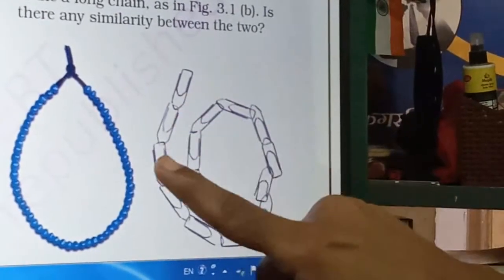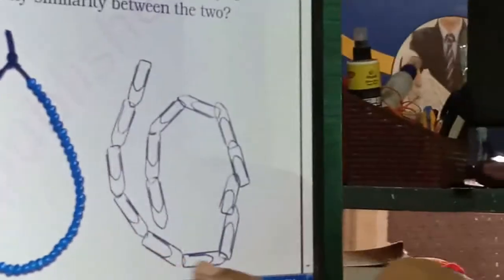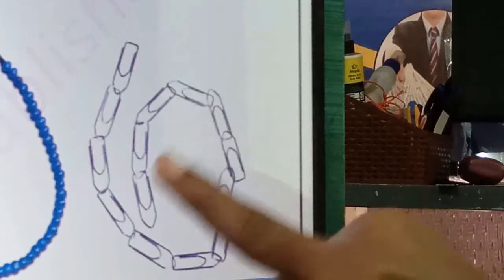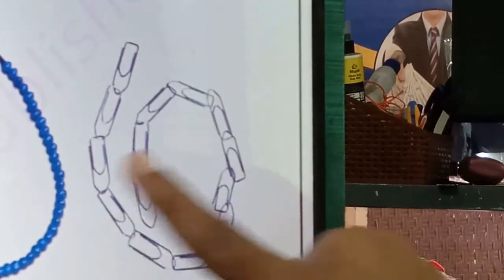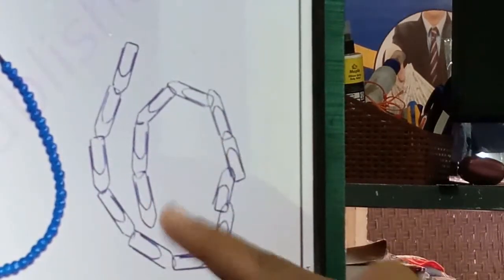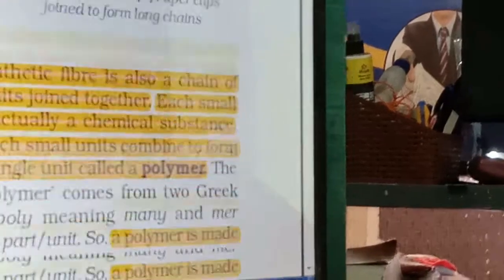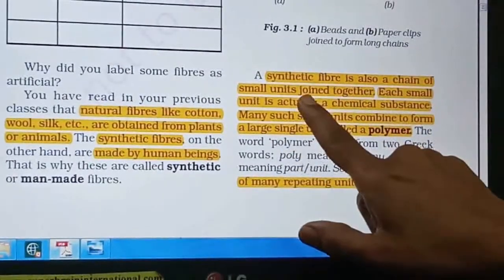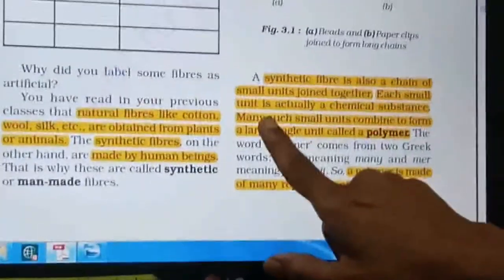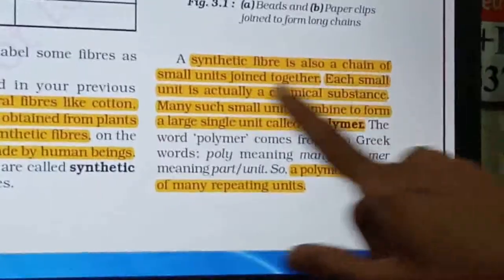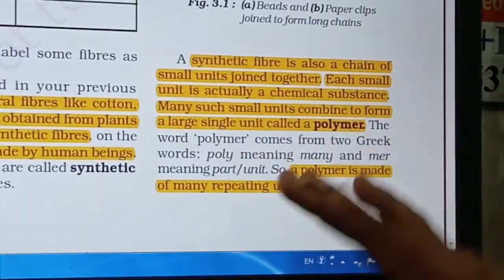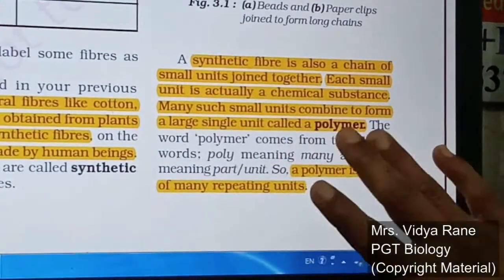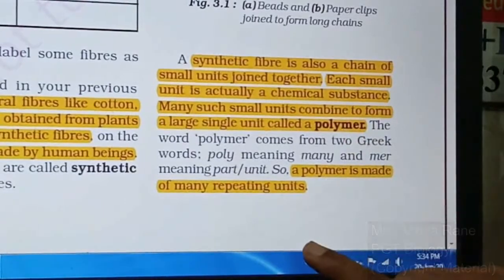Monomer, dimer, trimer, tetramer, and many. Many means poly, so polymer; mer means unit. So this is how the polymer is formed, and it is formed from the chemical unit. It is given the same here: a chain of small units joined together. Each small unit is a chemical substance, and many such small units combine to form a long structure that is called a polymer, right?